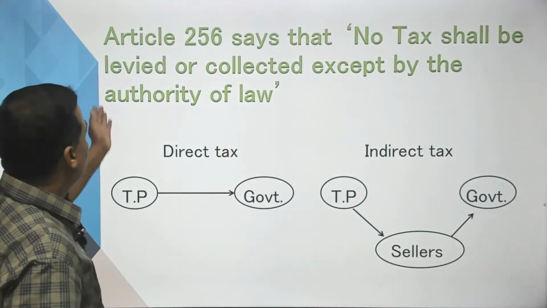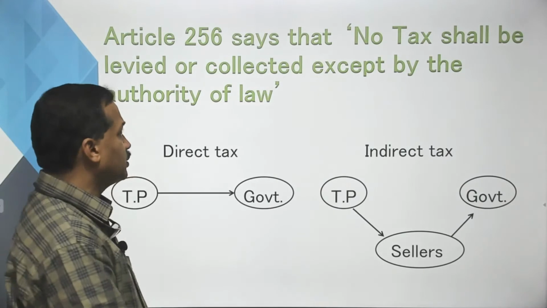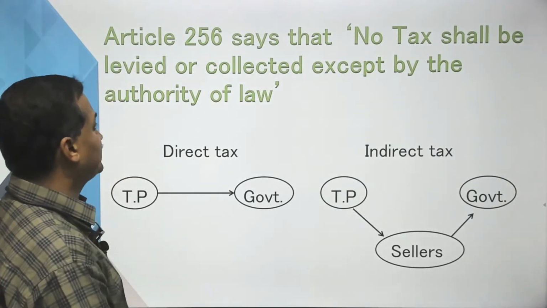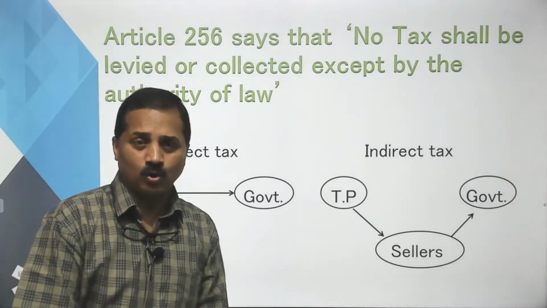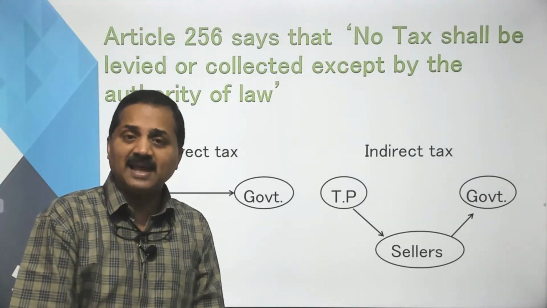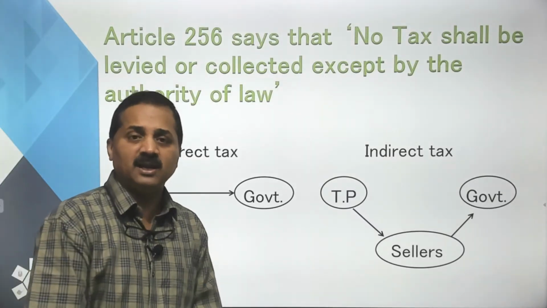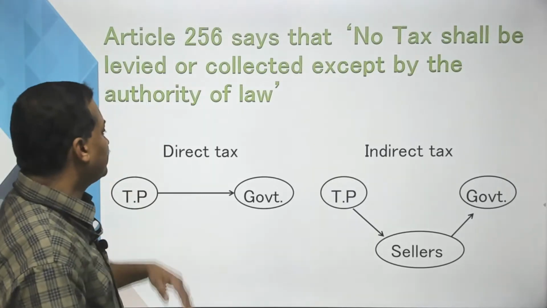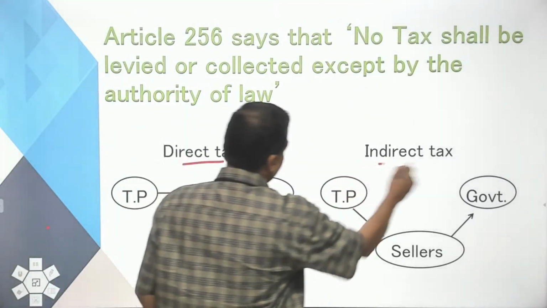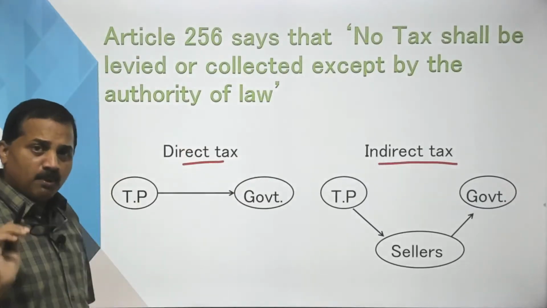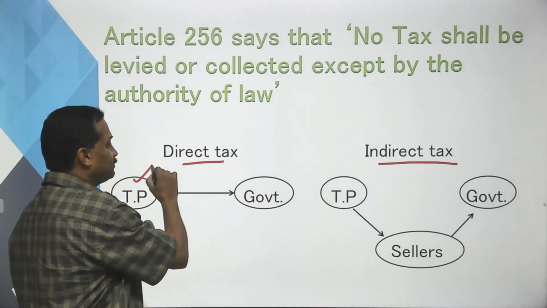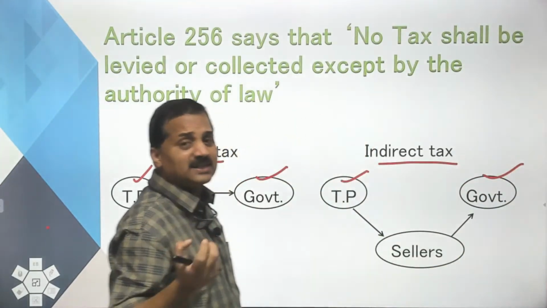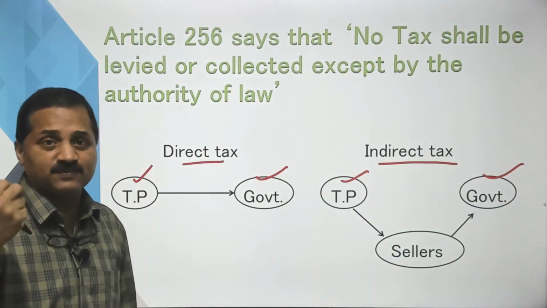Now, Article 256 of the Indian Constitution says that no tax shall be levied or collected except by the authority of law. This is the constitutional guarantee. No taxes shall be levied without the authority of law. There are two types of taxes, direct and indirect. In both the cases, taxes are paid by the taxpayer, taxes are received by the government. Government is the only agency that can collect tax from people.